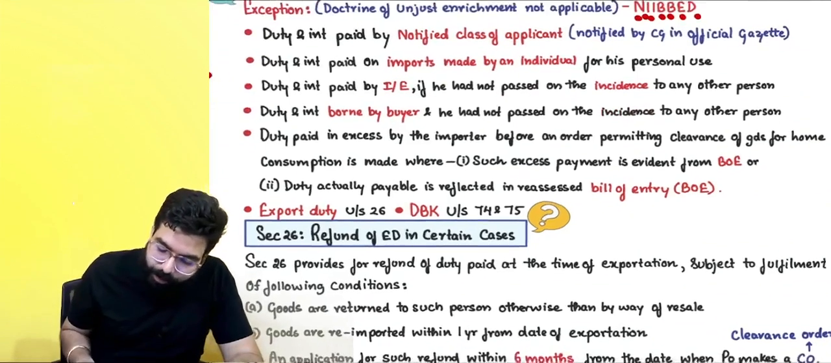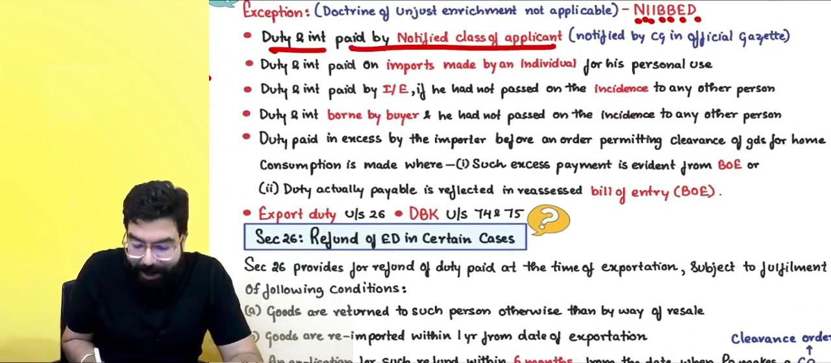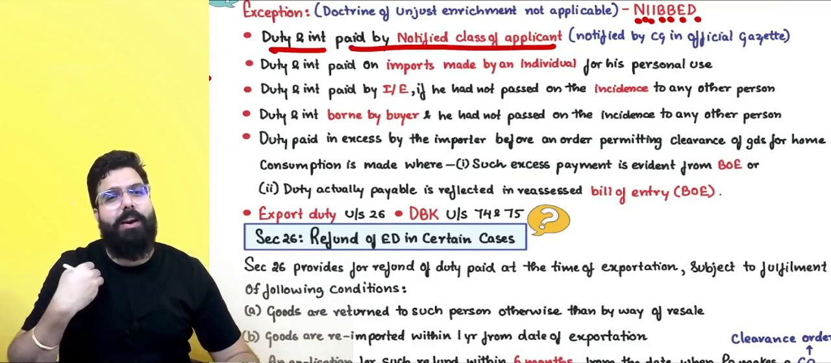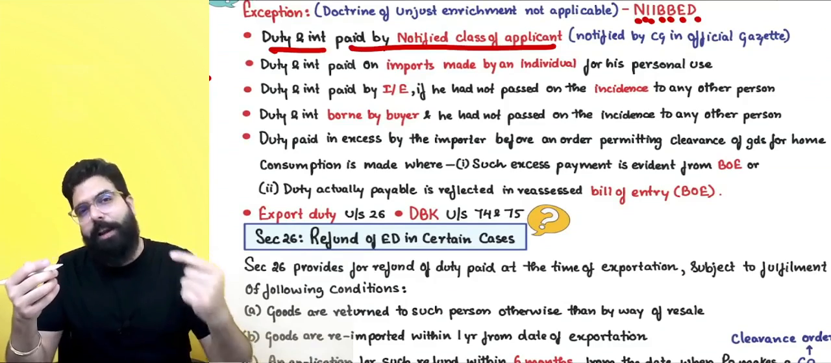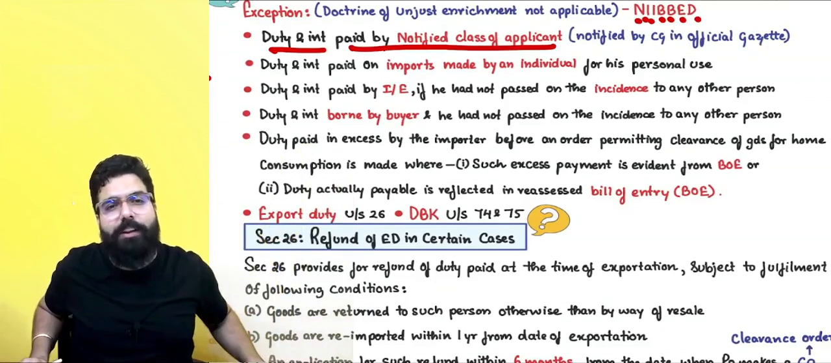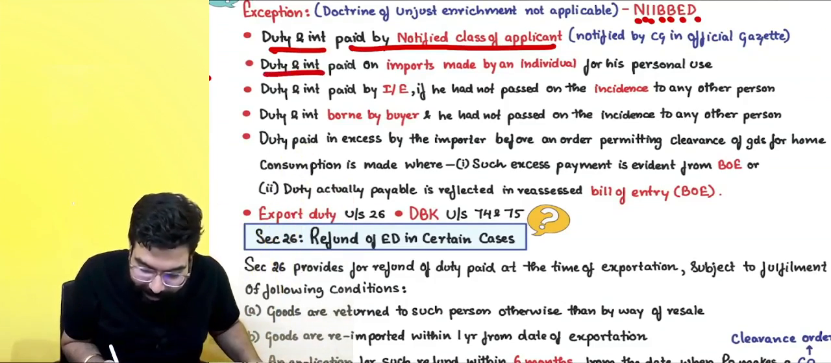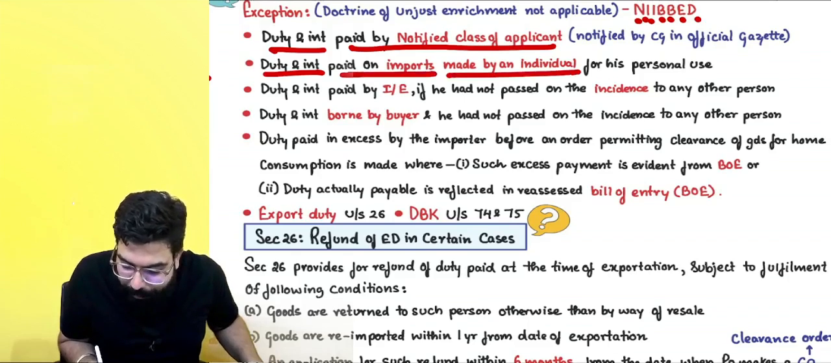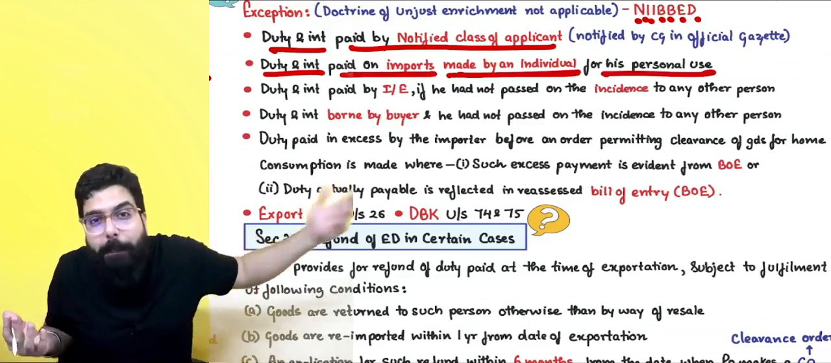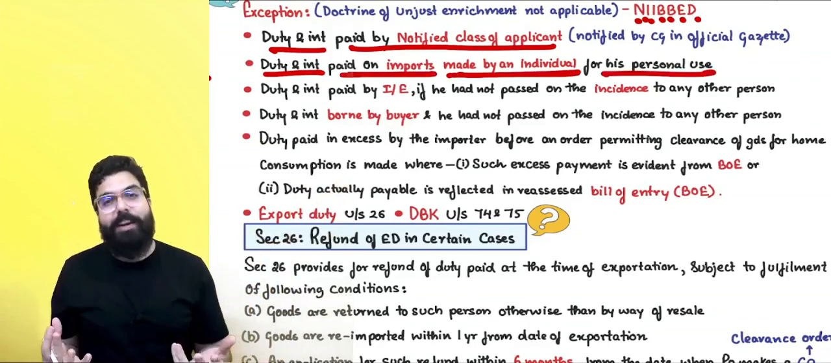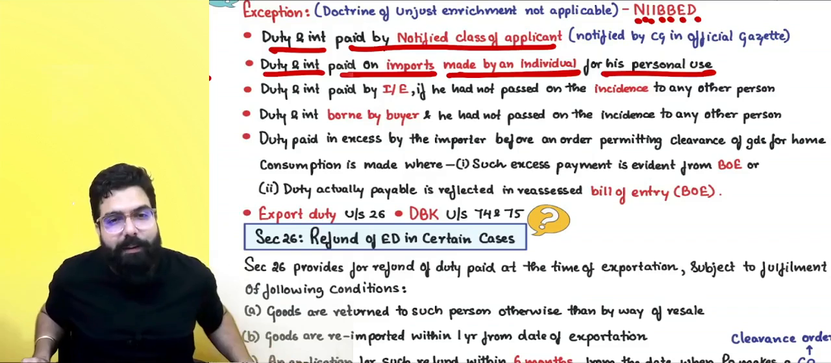Number 1. Duty and interest paid by a notified class of applicant. If we are a notified class of applicant, then the refund will be given to us and it will not be put in the consumer welfare fund. Duty and interest paid on import made by an individual for his personal use. Sir, I have imported for personal use. How will I pass on the burden? I am using it. Whatever extra duty you have paid, you will be given a refund.